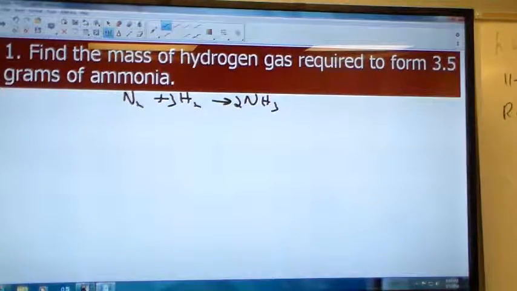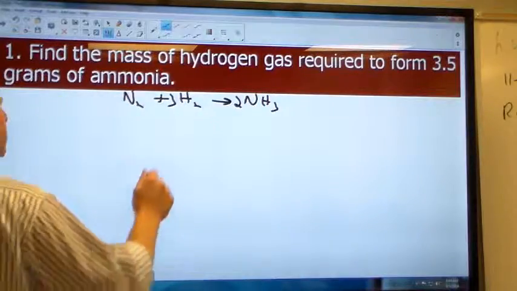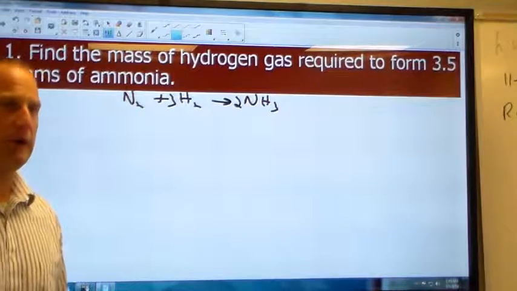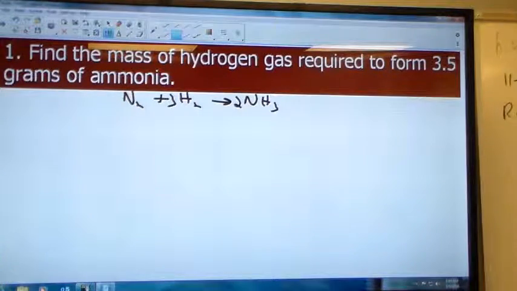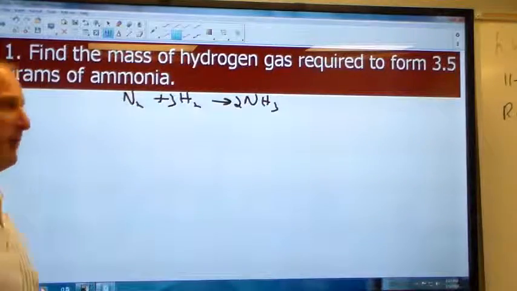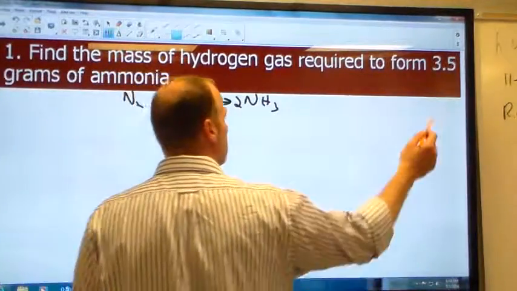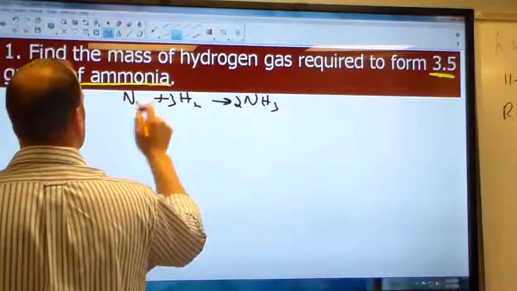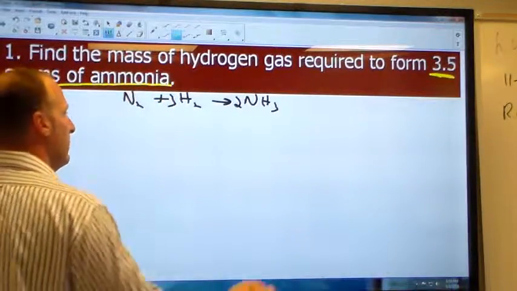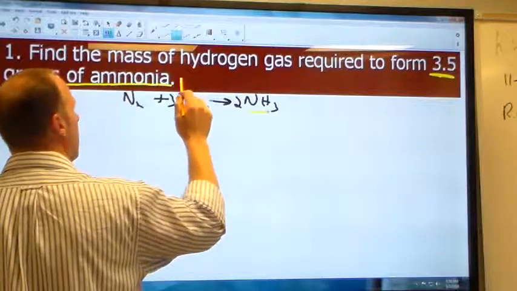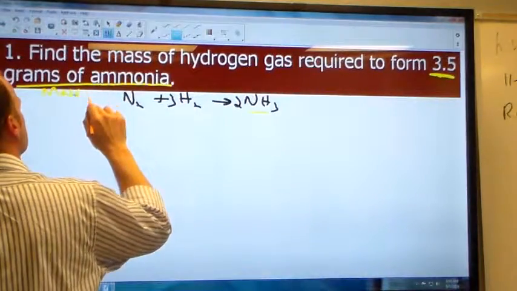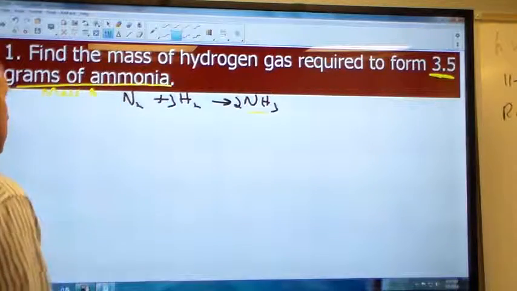All right, so what I would suggest that you do on the SOL or any problem that you have is first of all identify where you start. Where is our measure number, and with what compound do we have a measure number? Our measure number is 3.5 grams of ammonia. So I'm starting at mass, given mass of a substance A.